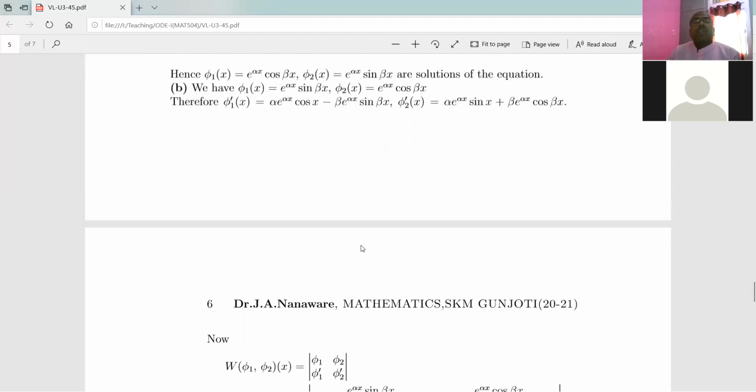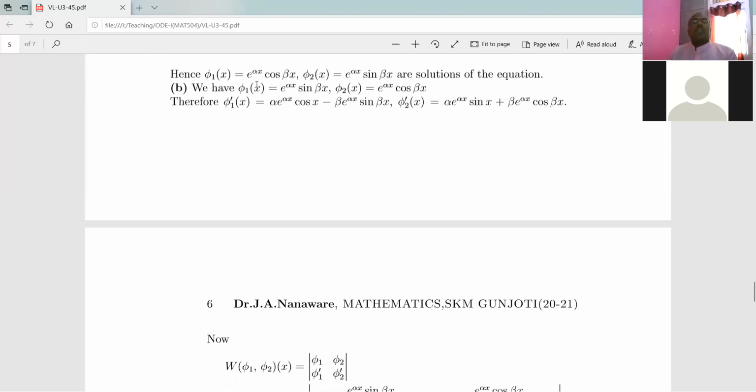So second question, we have to find the Wronskian of these two solutions and then prove that these two solutions are linearly independent. So let us work out the derivative of this phi 1 function. If you look at the function phi 1, it is the product of two functions. First function is the exponential function. Second function is sin beta x. Likewise here, the second function is again a product of two functions, of which one is the exponential function, other is cosine function.